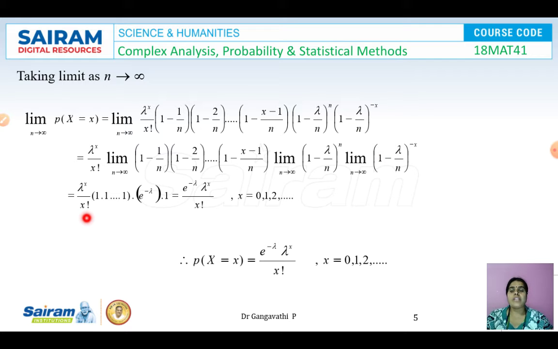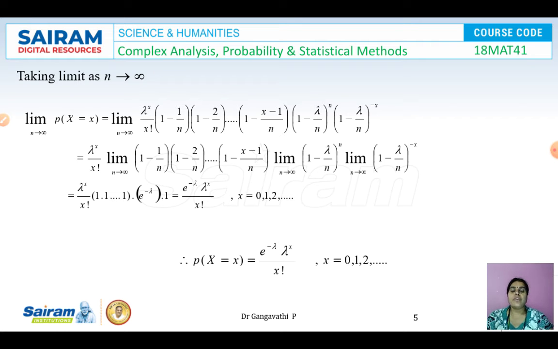So lambda to the power of x by x factorial, this value 1 by infinity is 0, so we get 1. Here 2 by infinity is 0, so we get 1. Likewise, all the terms give us the value 1. And here, limit as n tending to infinity, even this gives us 1. Even then this value, which gives us e to the power of minus lambda by using the exponential series. So we have e power minus lambda, lambda to the power of x by x factorial, where x takes the values 0, 1, 2 and so on up to n.